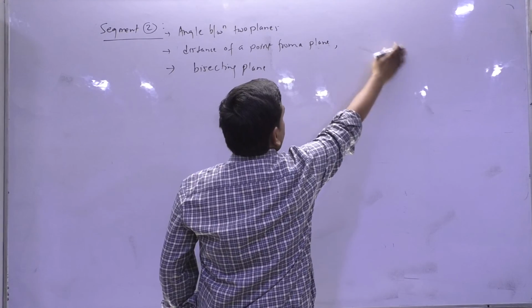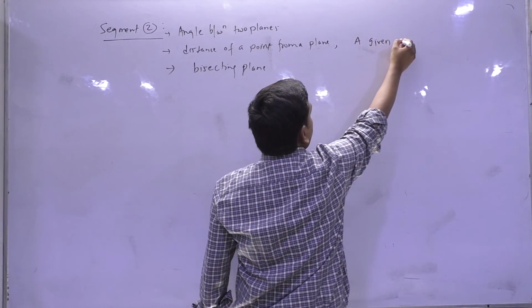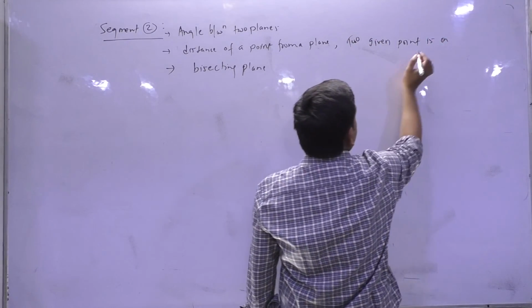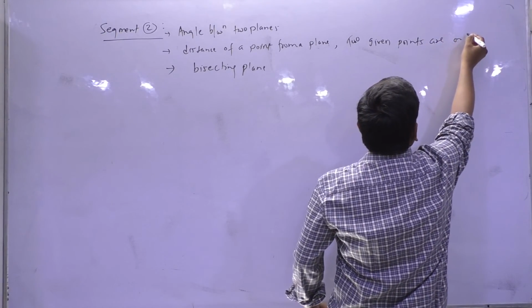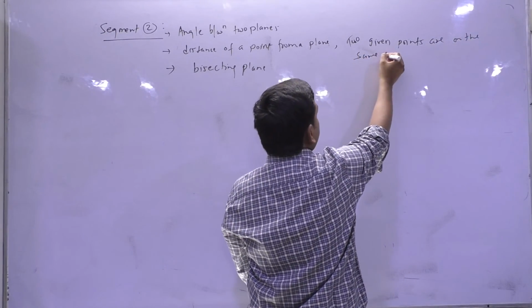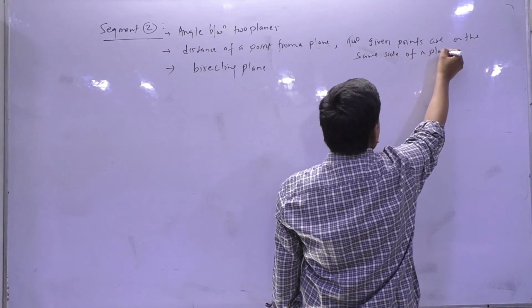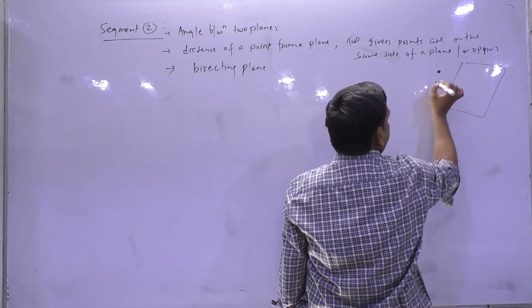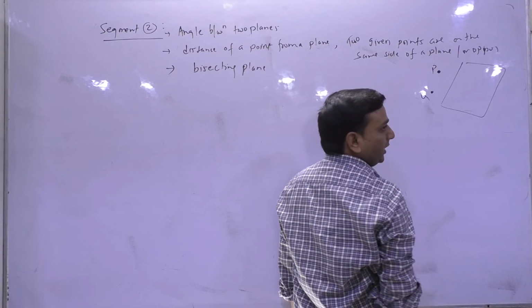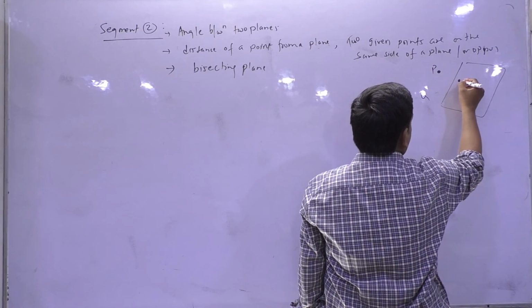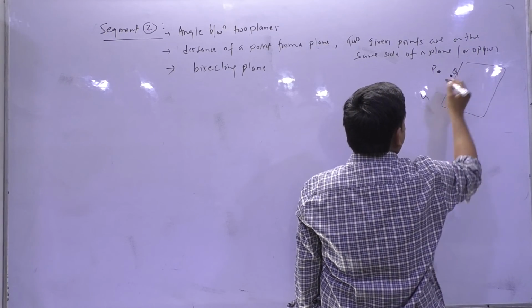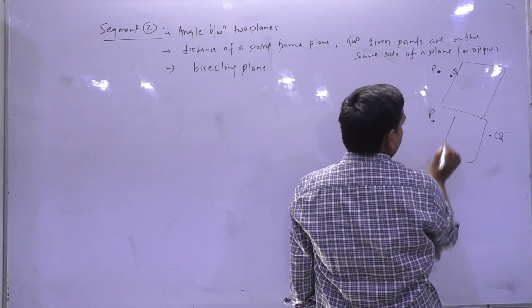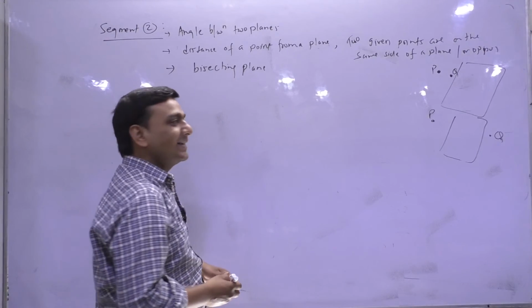Here only we will have some other terms: whether two given points are on the same side of a plane or on opposite sides. Suppose this is a plane and you have been given two points P and Q. You want to know whether they are on the same side or on opposite sides. I'll be telling you that.